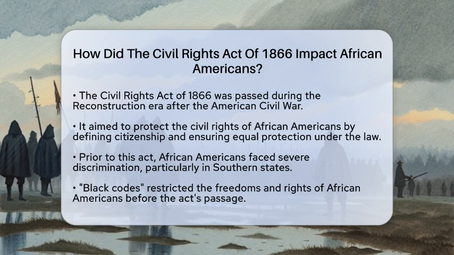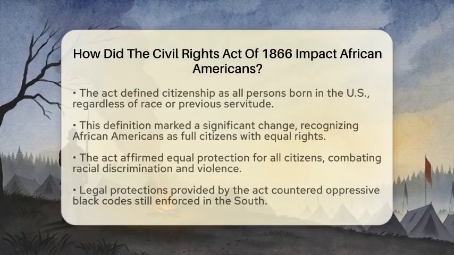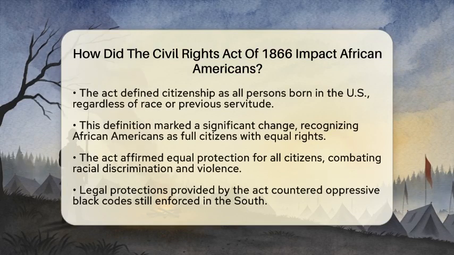One of the most important aspects of this act was its definition of citizenship. It stated that all persons born in the United States, regardless of race or previous condition of servitude, were citizens. This was a monumental shift, as it meant that African Americans were recognized as full citizens with equal rights under the law. The act also affirmed that all citizens deserved equal protection. This was a vital step in fighting against racial discrimination and violence.